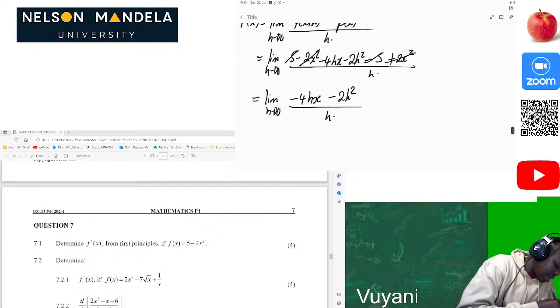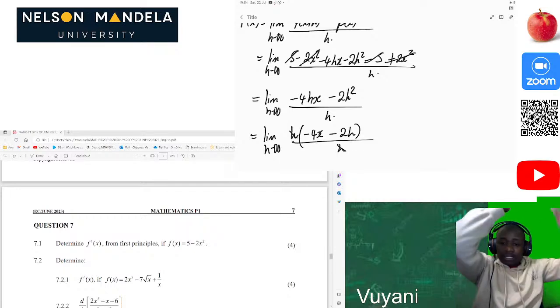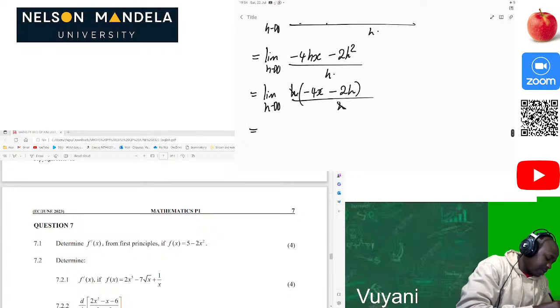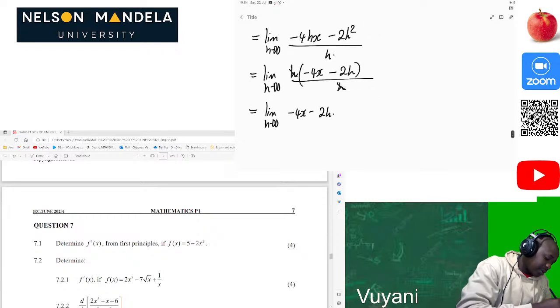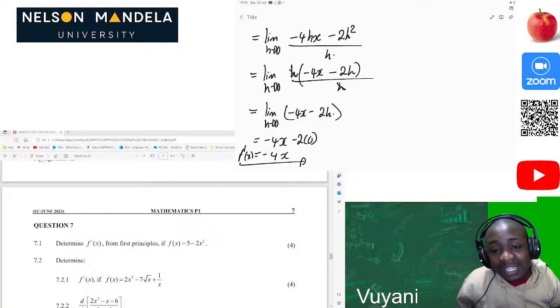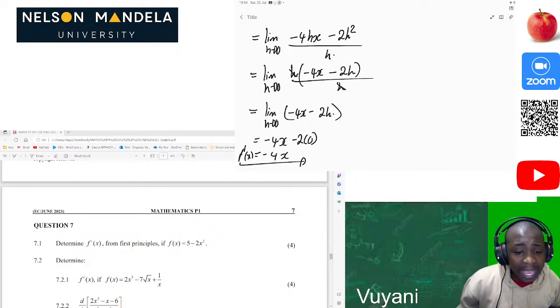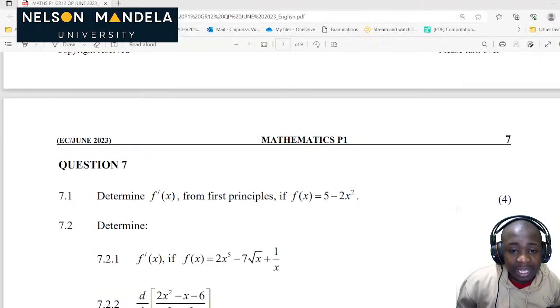Then we look for a common factor in the numerator, which is h. Then that will be negative 4x minus 2h. Then of course you divide by h. Then h and h cancel out. Now we have the limit as h approaches 0 of negative 4x minus 2h. Then now we can substitute our 0 there. Then that will be negative 4x minus 2 times 0. Then we have negative 4x as our f prime of x. Then we are done, just like that. We are happy. So let's always be happy, guys.